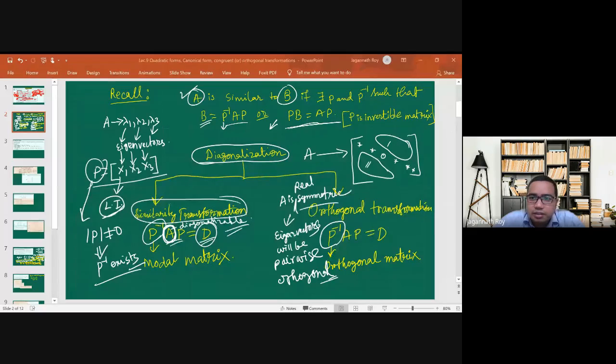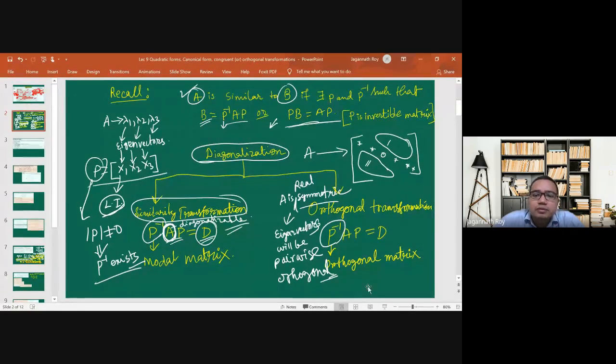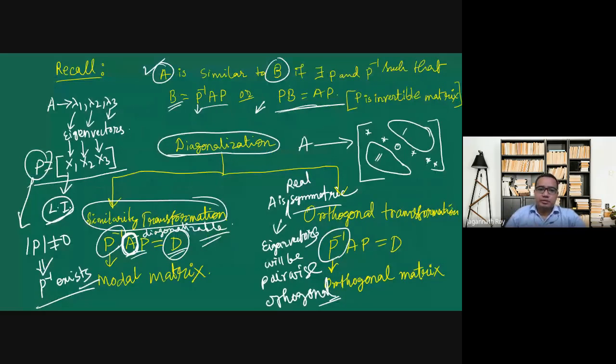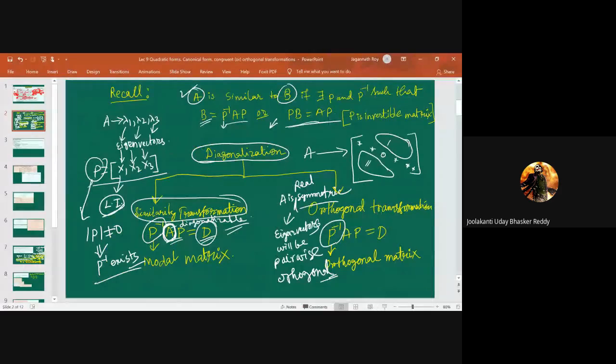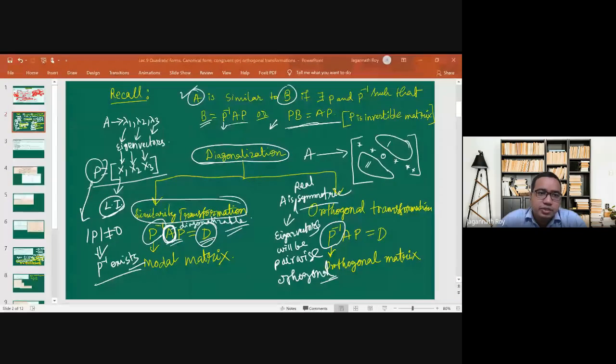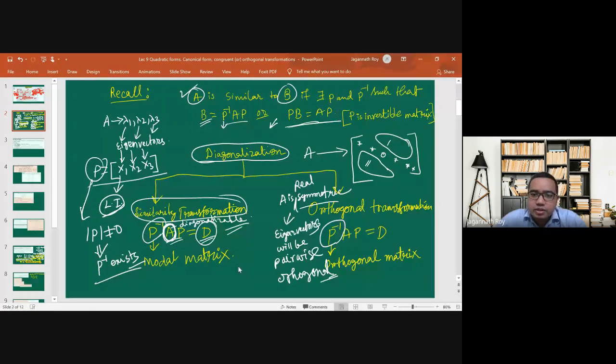Then let us discuss today's topic, that is quadratic form. Is it visible? Yes, sir. So far we have discussed quadratic forms. What is a quadratic form?